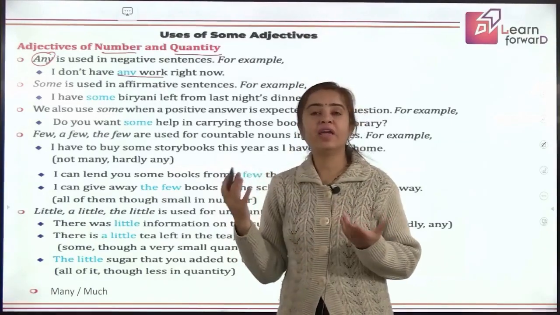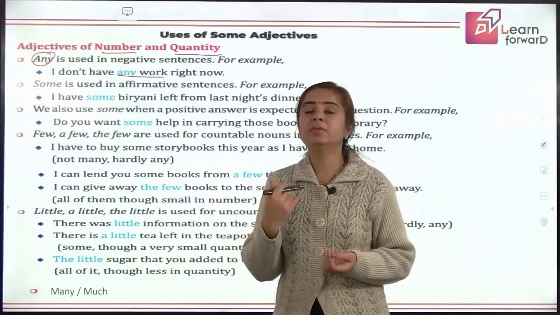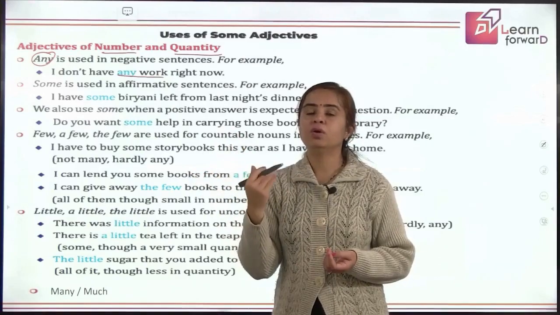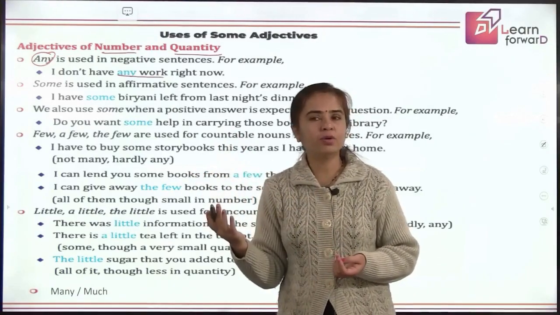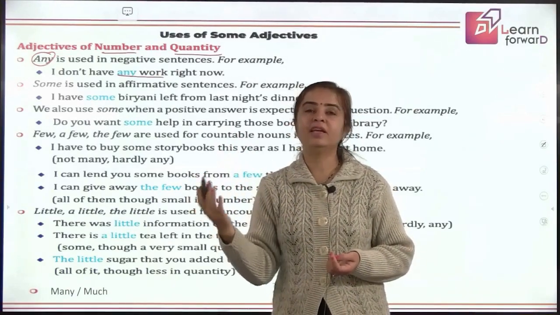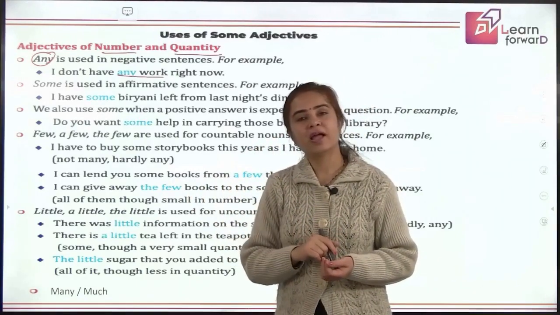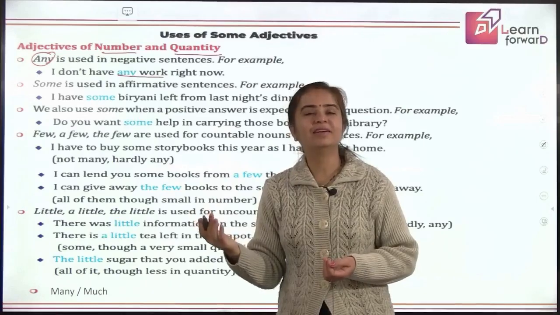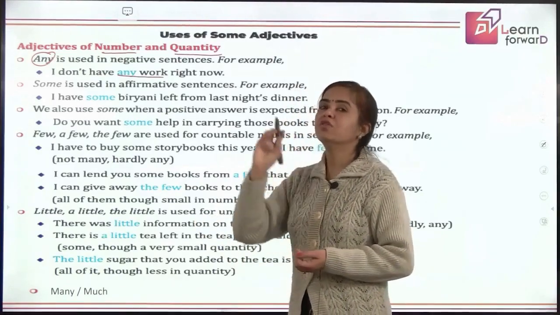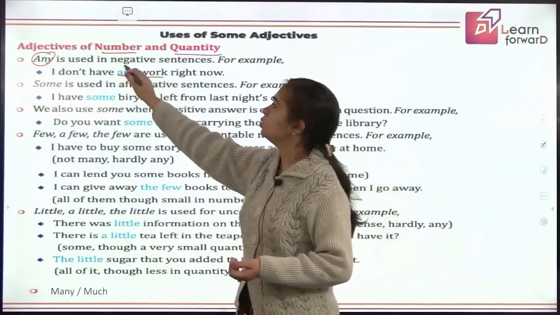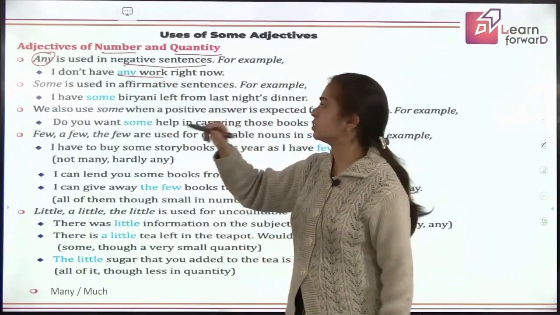Do you have any book to read? That means I am expecting no. But if I say, do you have some book to read? I know he's good at reading. He just loves reading books. So he should be having. That's why I am saying, do you have some book to read? Right? So any is for negation. It is used in a negative sentence.